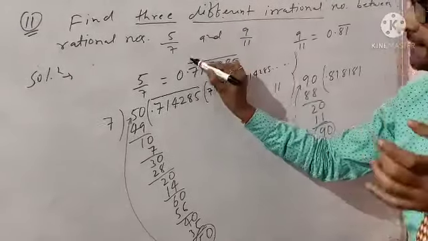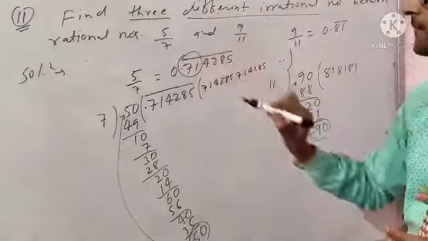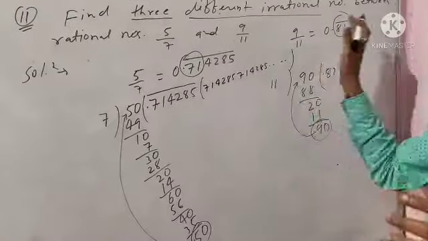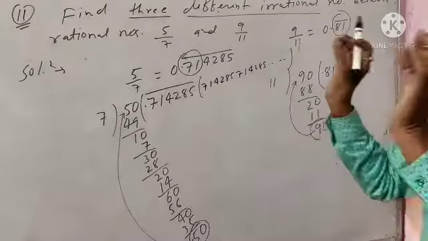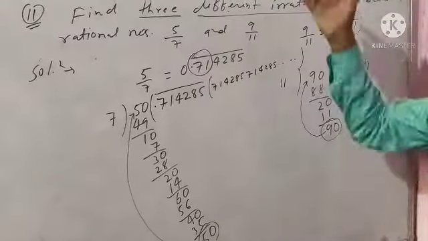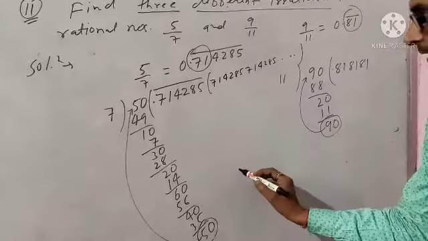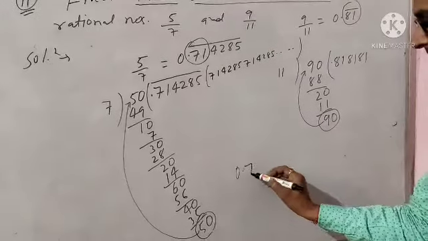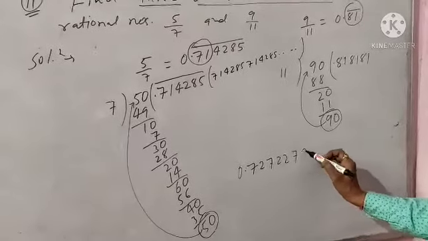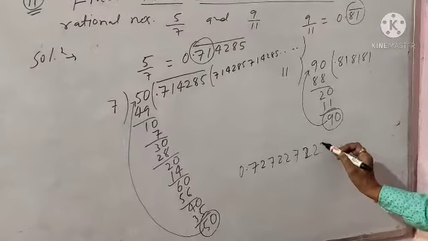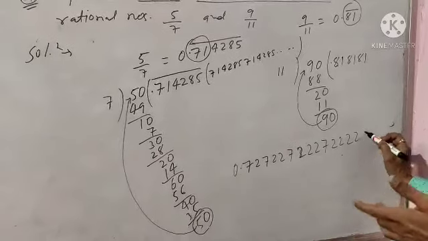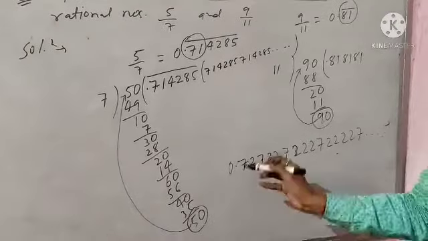So select any two. Here is the 7 one or here is the 8 one. Select any three values lying above 0.71 and below 0.81. So the first value is 0.72, 722, 7 triple 2, 7, 4 times 2 and 7, and so on. This is the first value.